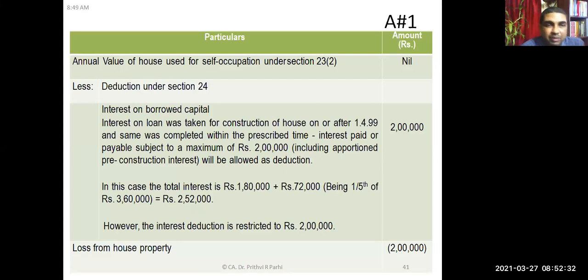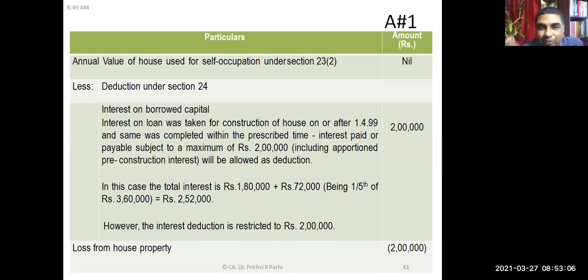So just have a look. The annual value of the house property used for self-occupation. You already know what the annual value is. The moment it is self-occupied, annual value will be nil. Expected rent, municipal value, all these things are irrelevant now because it is self-occupied. Net annual value will be nil. Now only one deduction is allowed, that is interest on borrowed capital.